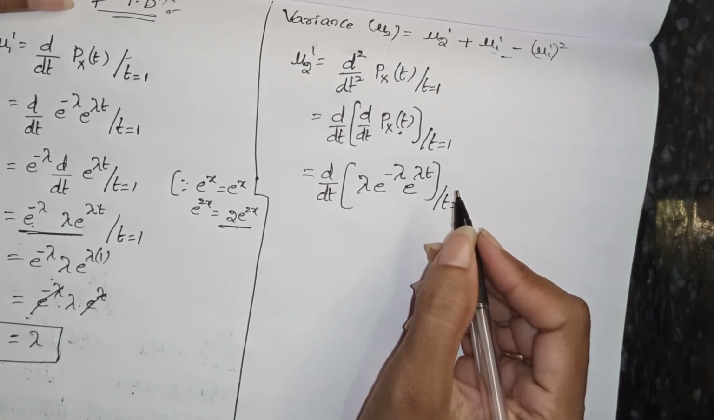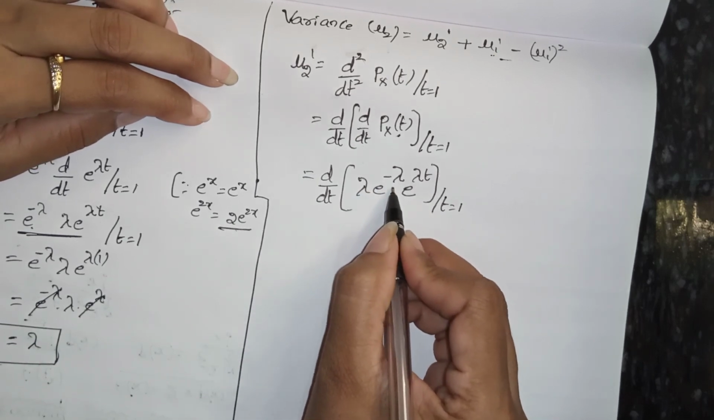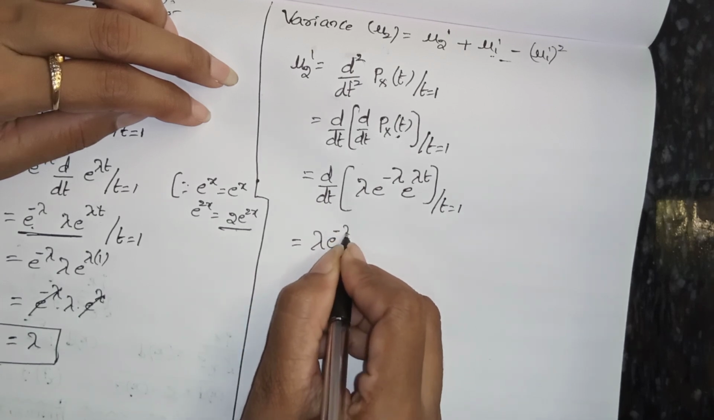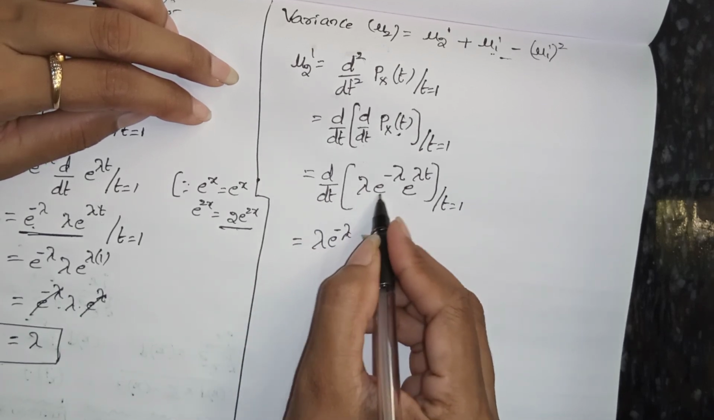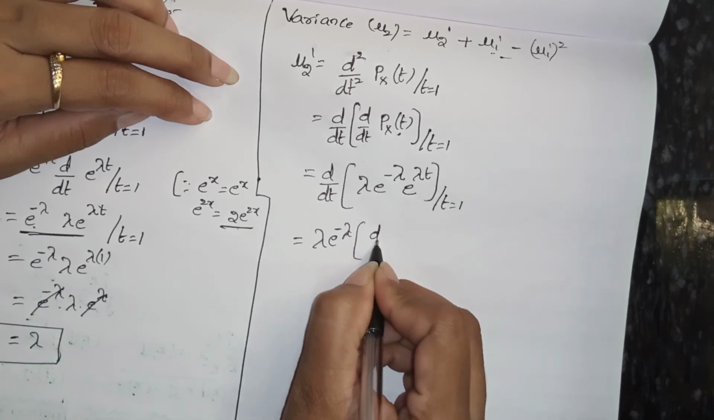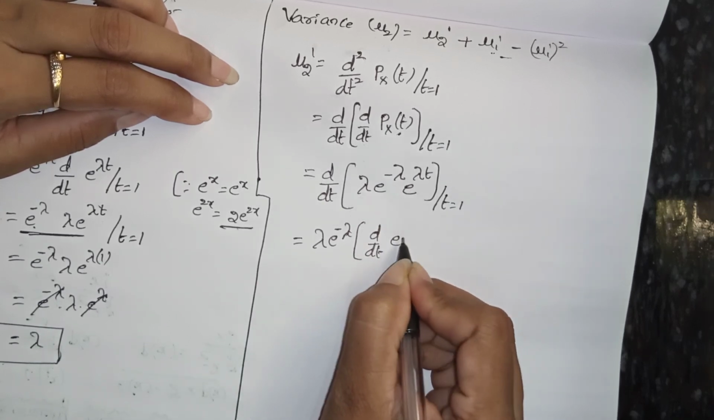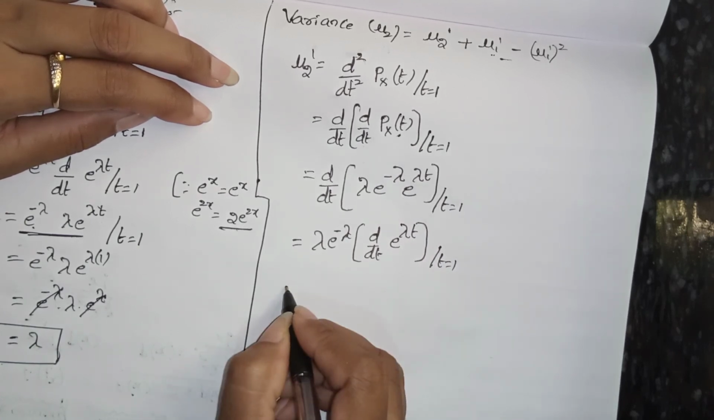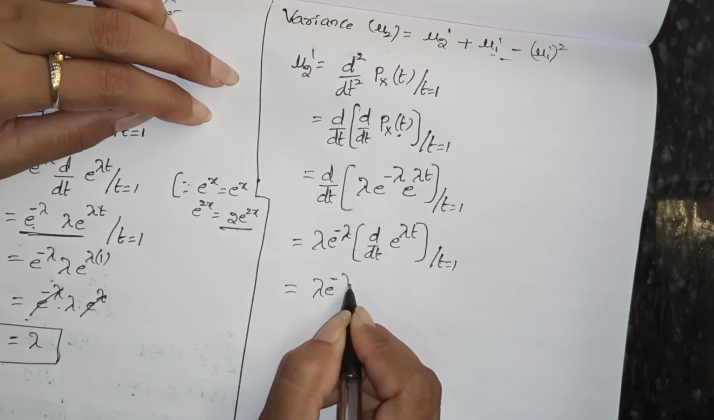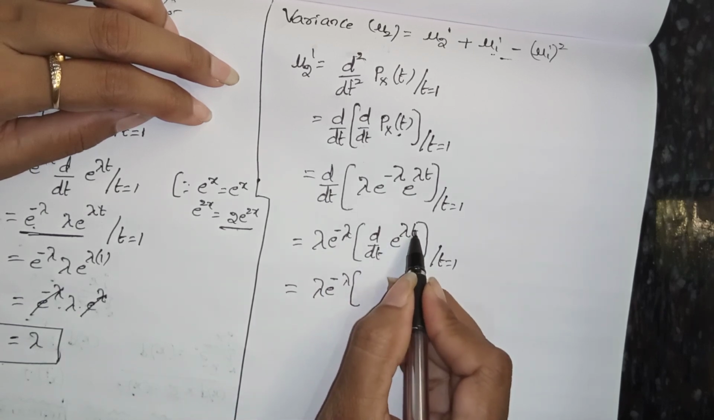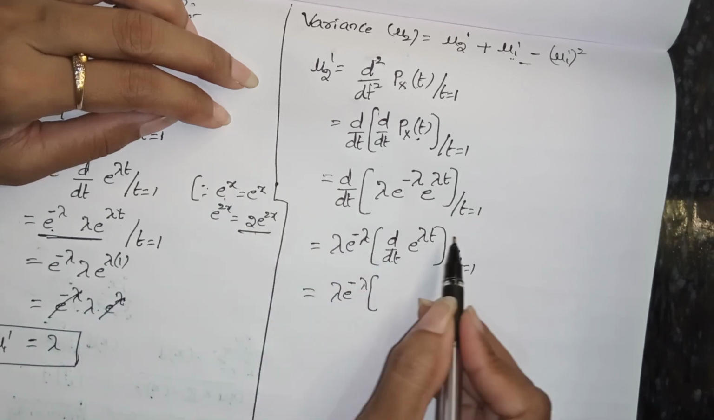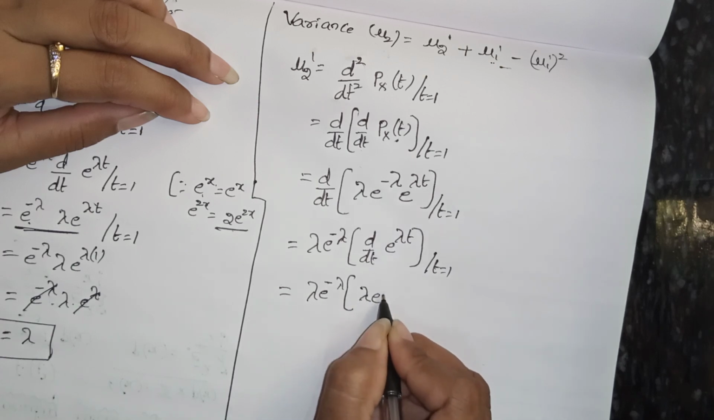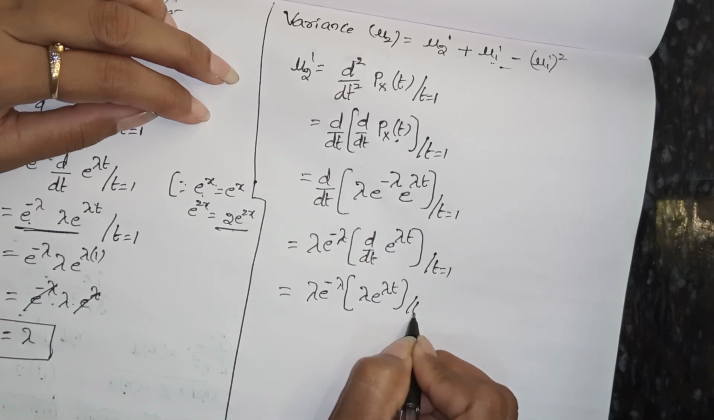Now what we have to make constant here? Lambda into e power minus lambda is constant. Why? Because the t term is not there in these terms. So d by dt of e power lambda t, with respect to t equals 1. So that equals lambda into e power minus lambda. Now d by dt of e power lambda t is in the same form as e power x, so we can write lambda into e power lambda t, where t equals 1.